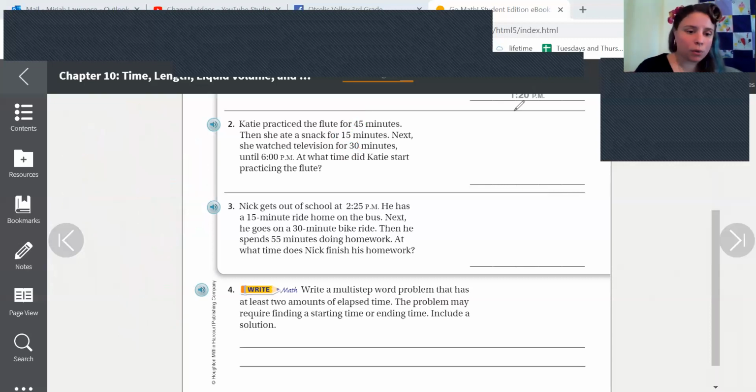All right, let's look at number 3, and then you're not going to do number 4. Nick gets out of school at 2:25 p.m. He has a 15-minute ride on the bus. Next, he goes on a 30-minute bike ride. Then he spends 55 minutes doing homework. At what time does Nick finish his homework? So that's what it wants to know. What time does Nick finish his homework?